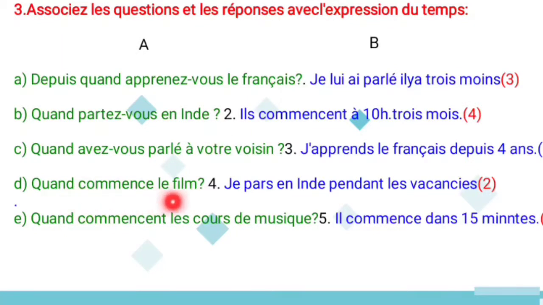And next one, quand commence le film? So when does the film start or begin? So ils commencent. Here the answer is this. Ils commencent dans 15 minutes. It means what? They are going to start within 15 minutes.